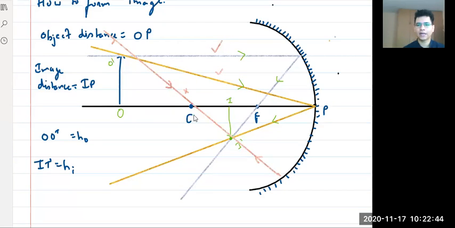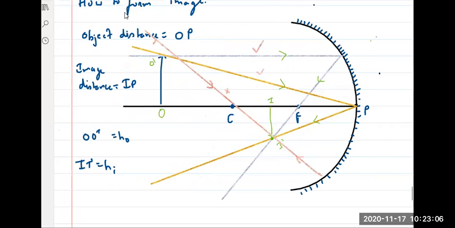The first thing that we discussed was this line, which is the principal axis. This black line is your principal axis. Makes sense? Yes or no? Yes. Now this principal axis is divided into how many parts? Tell me. I hope all of you remember. This principal axis is divided into how many parts?